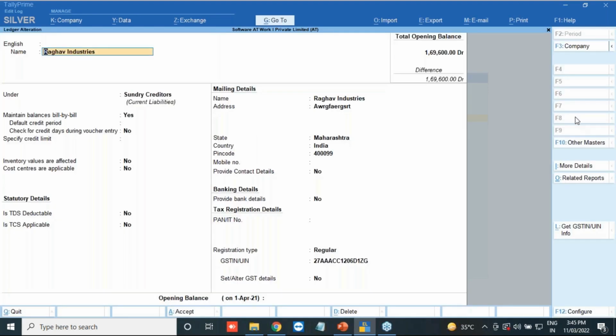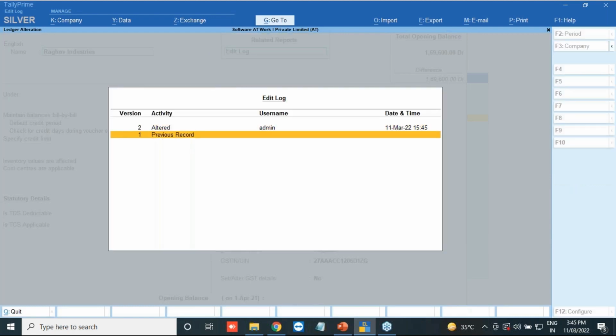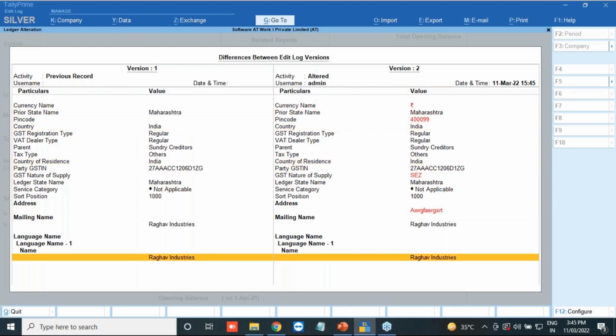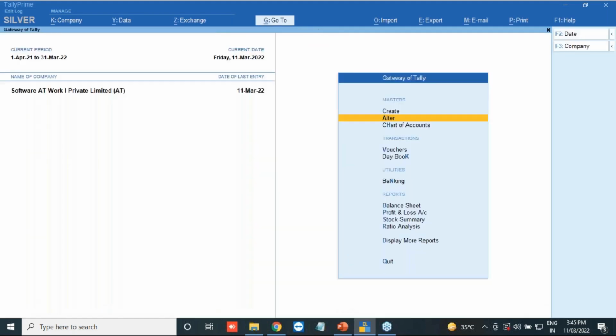So if you go into the Raghav and click on the related report over there, you will also get the information that admin has altered this information. Whatever alteration has happened, you can see that. But now if you want to see that information in bulk, what can we do?